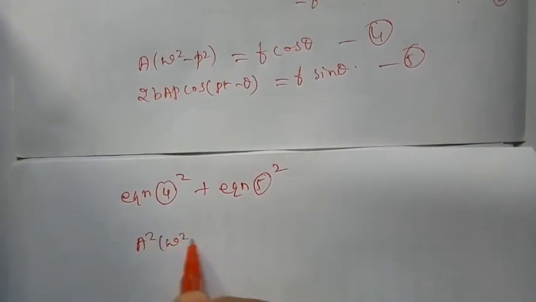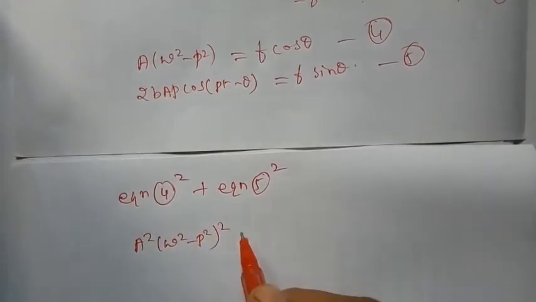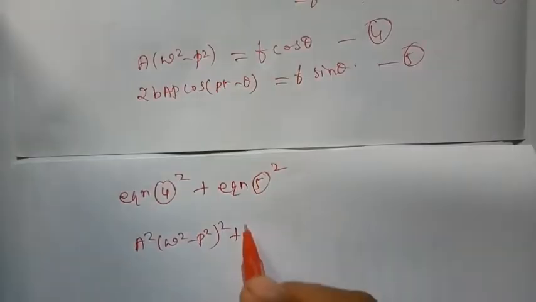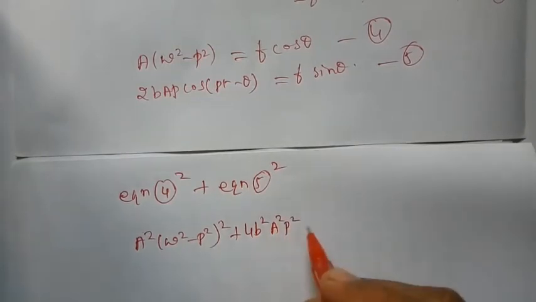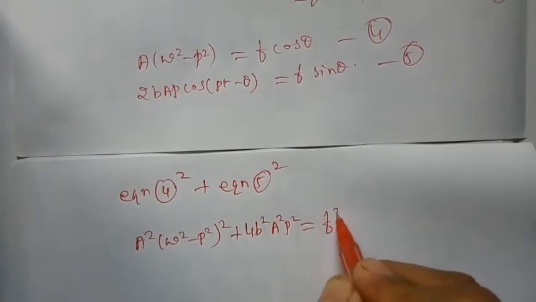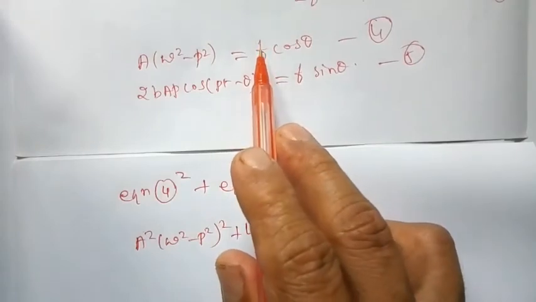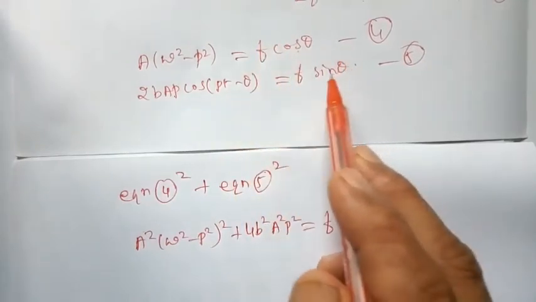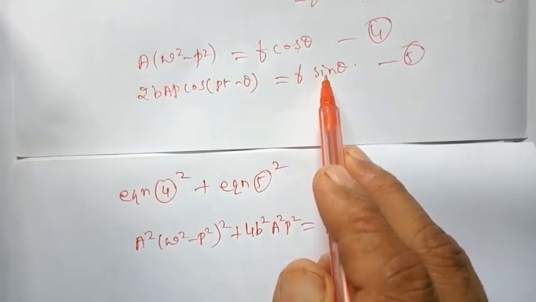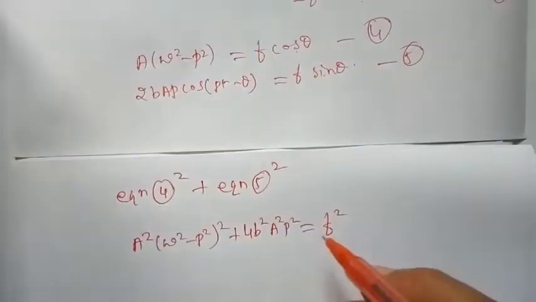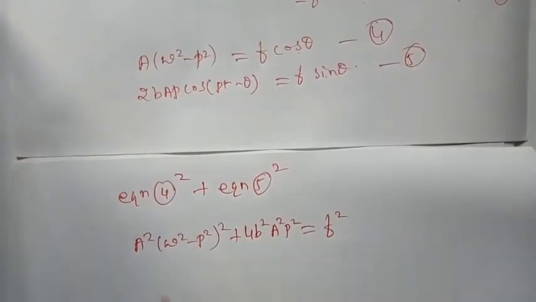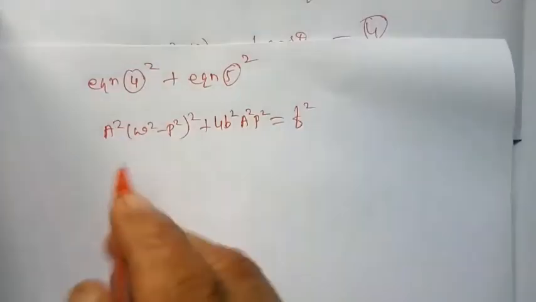A square into omega square minus p square whole square plus 4b square a square p square is equal to f square cos square theta plus f square sin square theta. F square is common, cos square theta plus sin square theta is equal to 1. So you are left with f square. So let us simplify that.